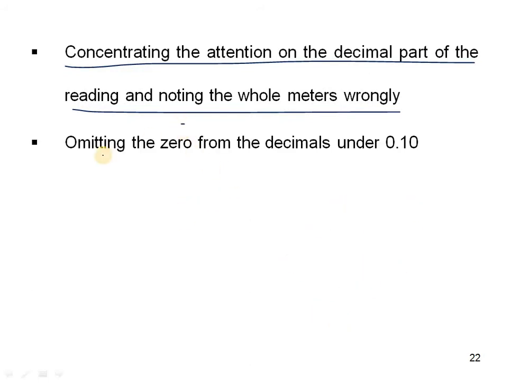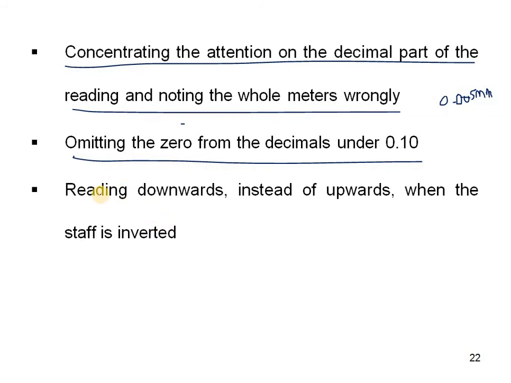And next one, omitting the 0 from the decimals under 0.10. So omitting the 0 means some readings will be written as 0.10. So this is under the 0.10 readings only. So generally we have 0.005 m, which is nothing but the 5 mm readings we can take on the lower staff.